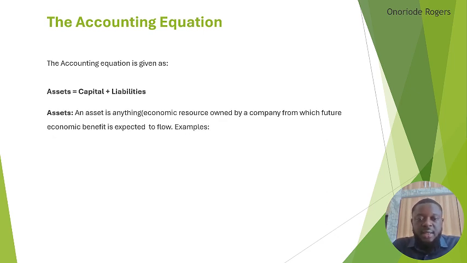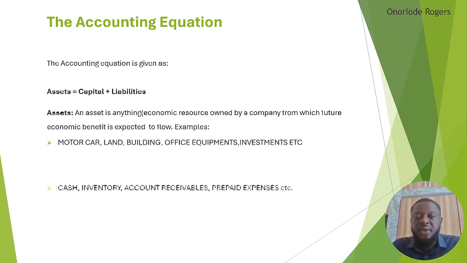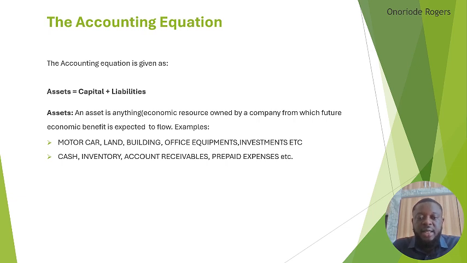So, like I said, an asset is anything or economic resources owned by a company from which future economic benefit is expected to flow. Examples: motor car, land, building, office equipment, the cash, inventory, then accounts receivable, prepaid expenses.